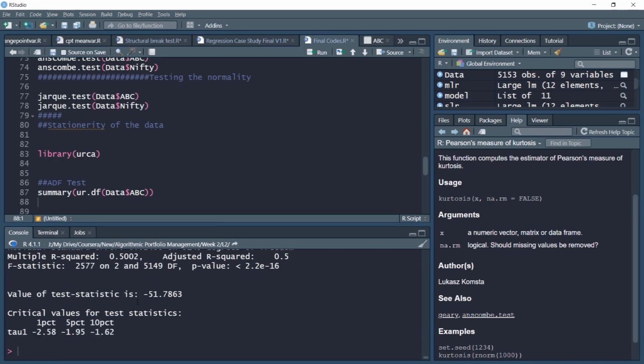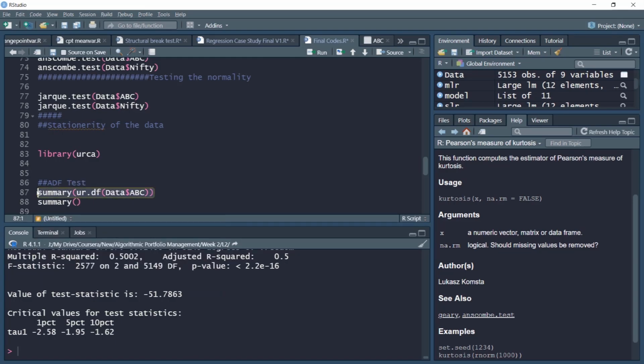Notice the test statistic is minus 51.7, which is much higher in terms of magnitude as compared to the 1%, 5% and 10% critical values. Therefore, with a lot of confidence we reject the null and say that the data is stationary. Please note, this is a non-stationarity test. That means the null hypothesis is that the data is non-stationary.